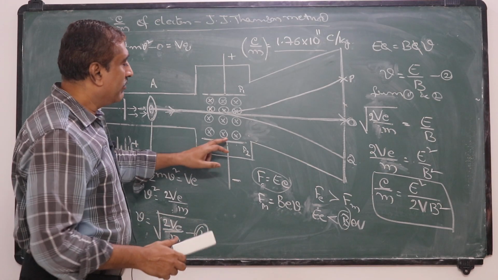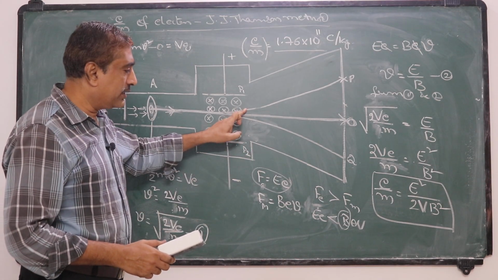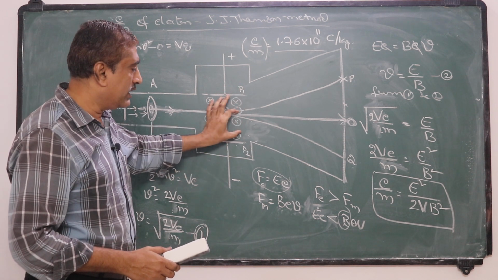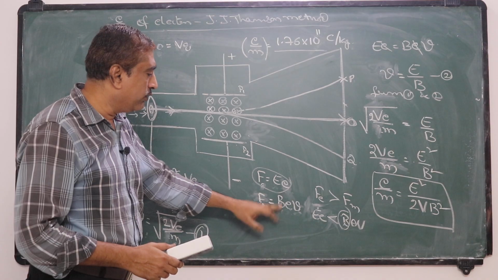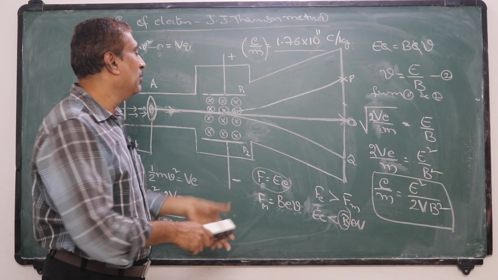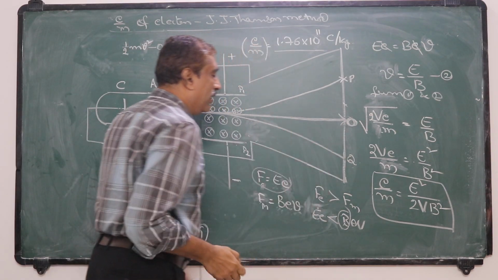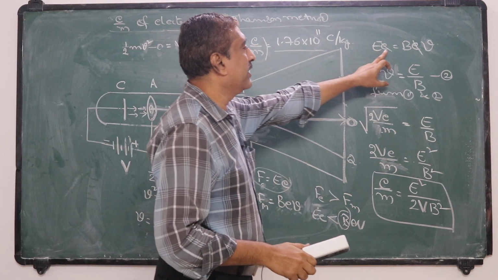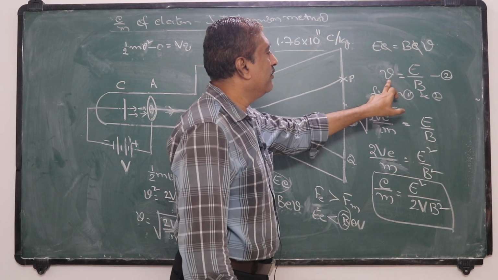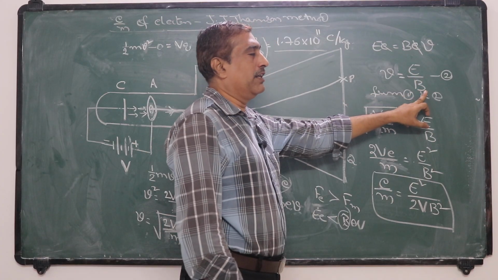Now when the electric field and magnetic field are both applied and their strengths are adjusted so that the force due to the magnetic field and the force due to the electric field balance each other, the cathode rays move undeviated and strike at this point O. In that condition, we have equated the force due to the electric field and the force due to the magnetic field. From this we have v, the velocity of that electron, as the ratio of electric field strength to magnetic field strength.